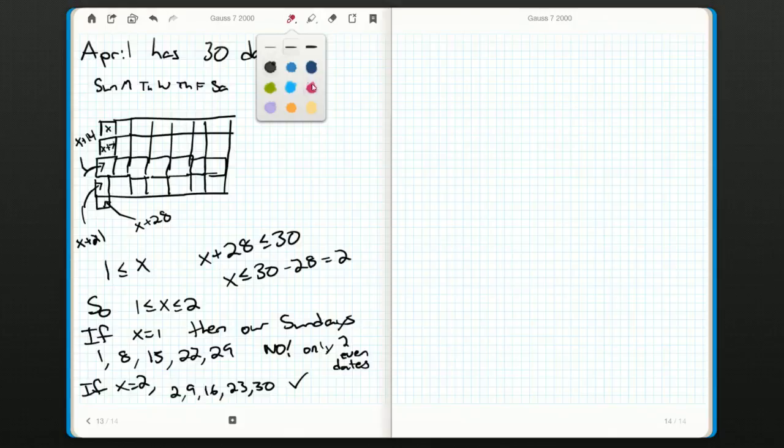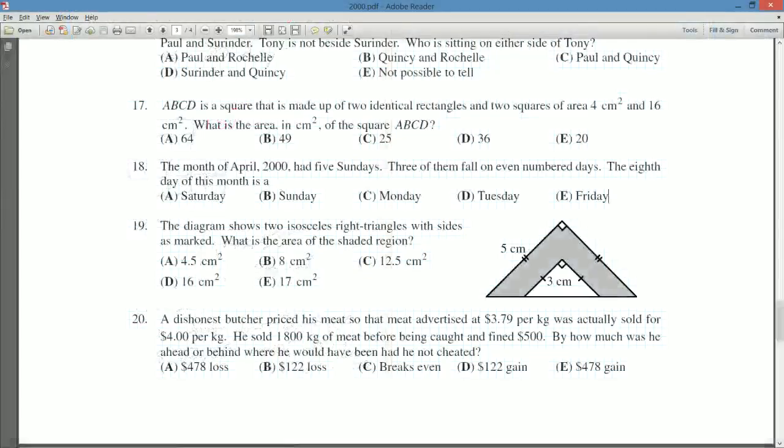So that means that we now go back in red on here. So we'll have 30 in here, we'll have 23 in here, we'll have 16 in here, we'll have 9 in here, and we'll have 2. And we were asked, what's the 8th day? Well, the 8th day comes before the 9. So the 8th day is a Saturday. And we check, that's answer A.